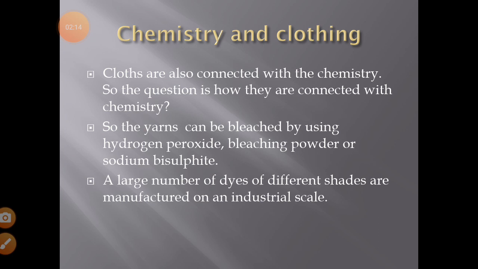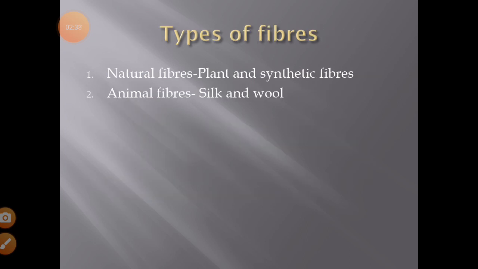But we can wear many colors of clothes. So how can we wear them? Actually, after doing all the process, there is a dye which can convert the color of those fibers into different colors. So dyes are also made at the industrial scale. So these are the uses of chemistry in the clothing industry.